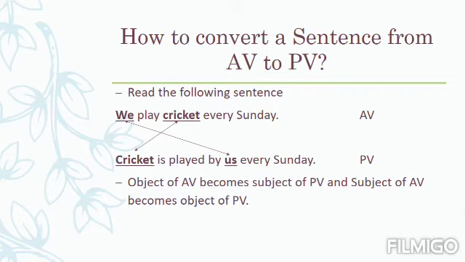In active voice construction, the object is the word cricket, and when you transfer this sentence into the passive voice construction, then the active voice object, that is cricket, will become the subject of the passive voice construction. That means the object of active voice will be put in the place of subject in the passive voice. So this is the most important task you have to attain while transferring the sentence from active voice to passive voice.